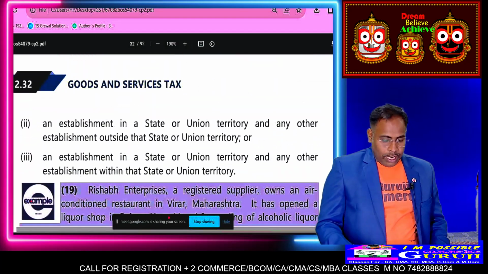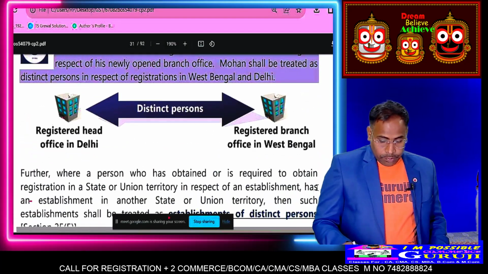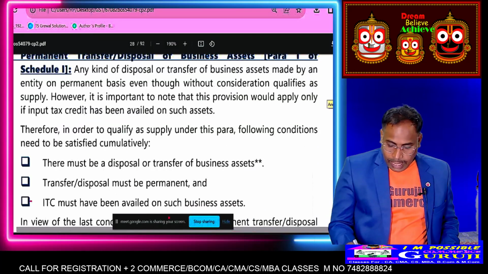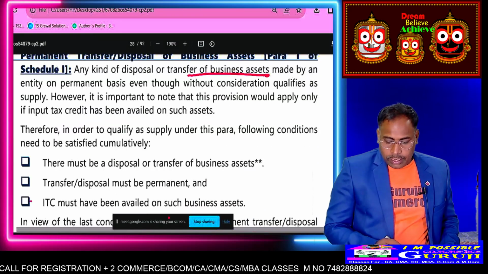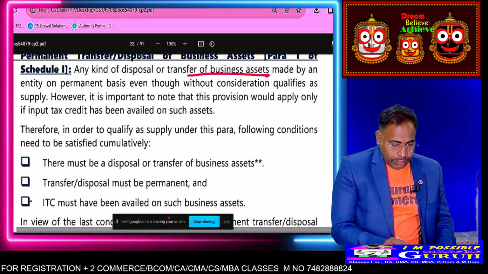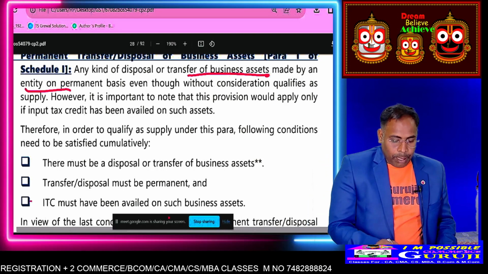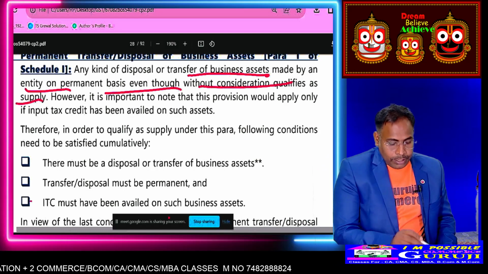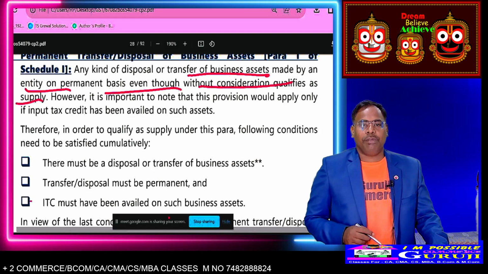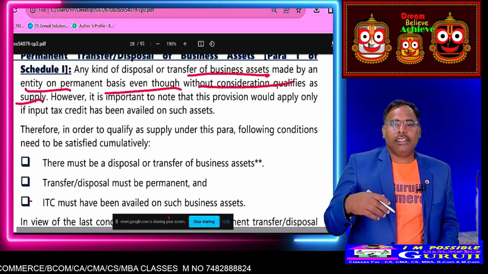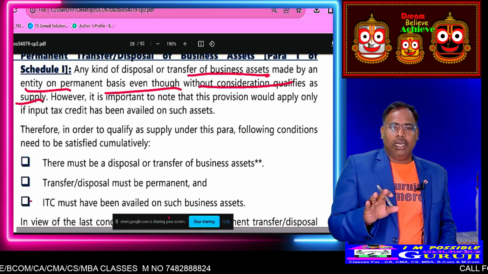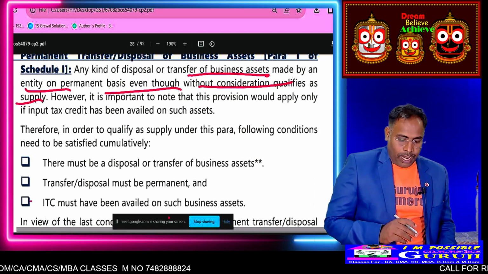Next, any kind of disposal of an asset, or transfer of an asset made by the entity on a permanent basis without consideration, is qualified as a supply. The first point we have covered: selling from one business to another business without consideration is also covered under supply.